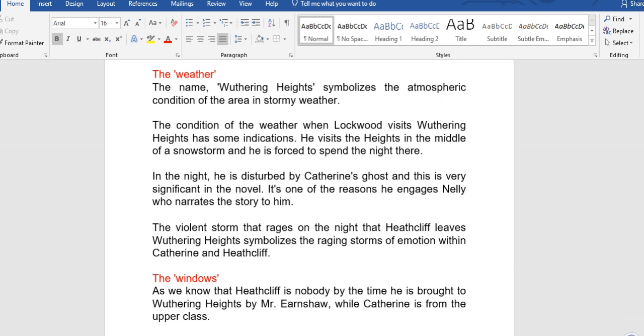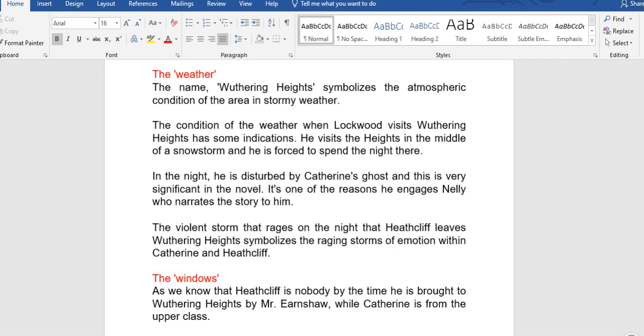The weather. The name Wuthering Heights symbolizes the atmospheric condition of the area in stormy weather. That is, the name is a coinage from the atmosphere, from the weather of that environment. The condition of the weather when Lockwood visits Wuthering Heights has some indications. He visits the Heights in the middle of a snowstorm and is forced to spend the night there. In the night, he is disturbed by Catherine's ghost, and this is very significant in the novel. It is one of the reasons he engages Nellie, who narrates the story to him.